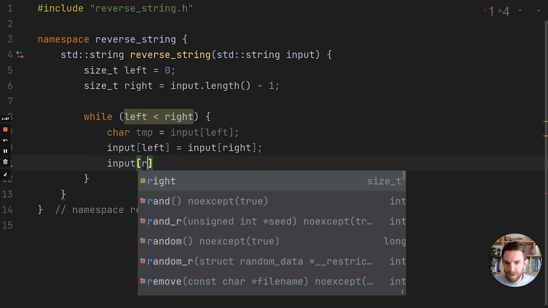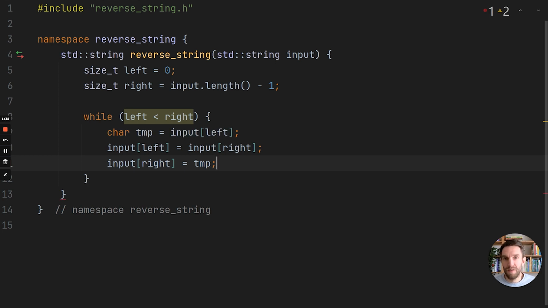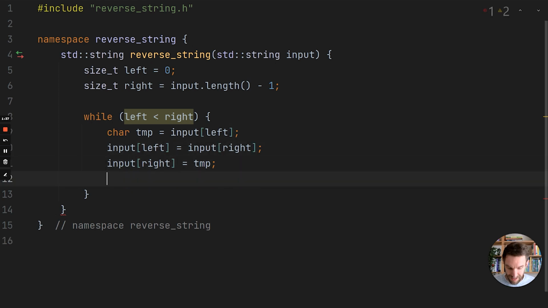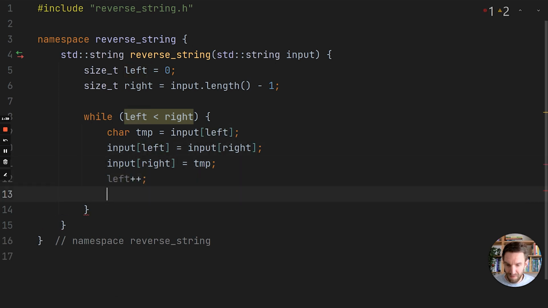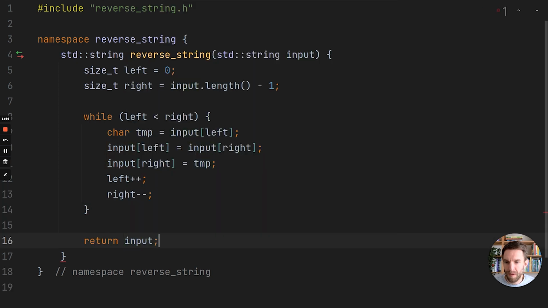And then we have to do the reverse. So the rightmost character is equal to what formerly was the leftmost character, which is why we need the temporary value, because otherwise we would have it be the same value. And then we must not forget to increment left and decrement right. And in the end, we just return input. So this is a different algorithm. We're now mutating in place. And this is the key difference from our previous approach, because we're now mutating the already allocated string. So we're no longer allocating a new string, we're mutating, and that's a lot better performance-wise.